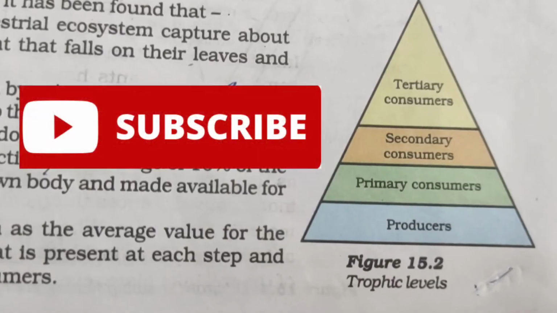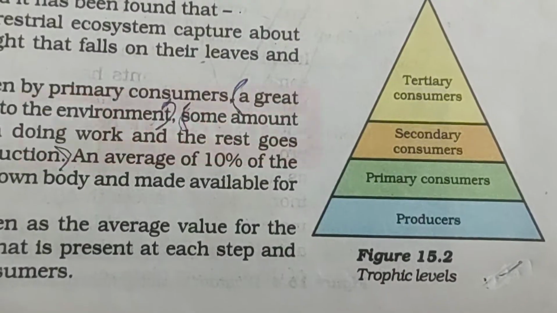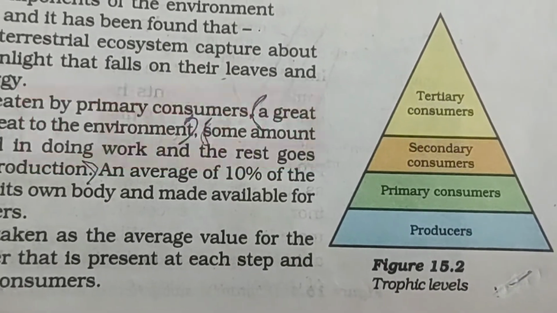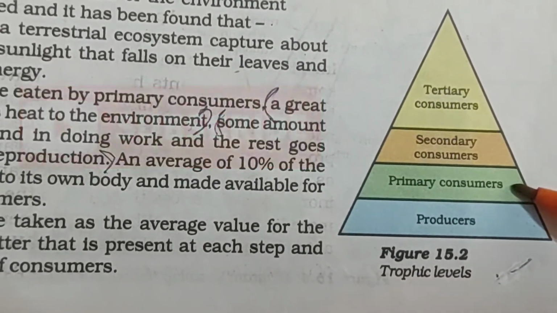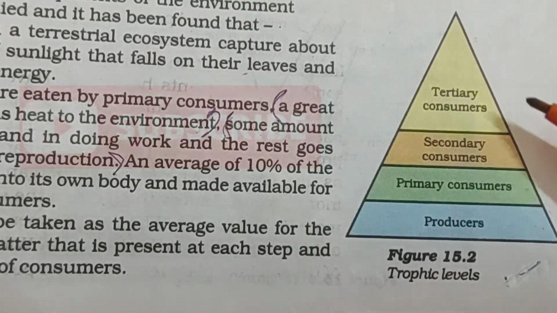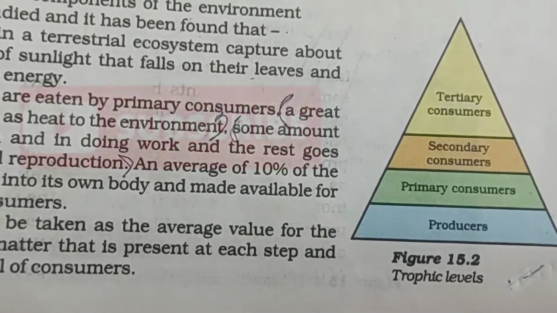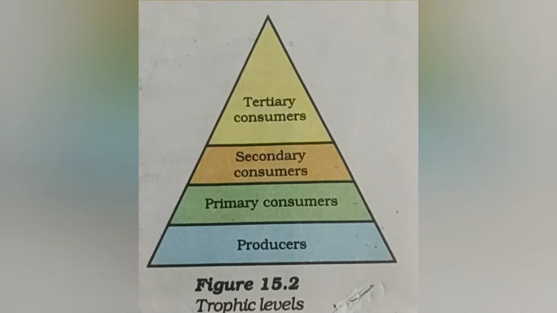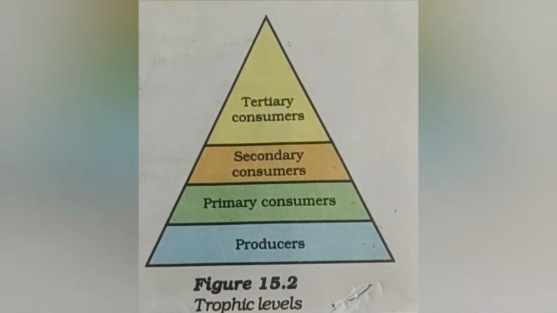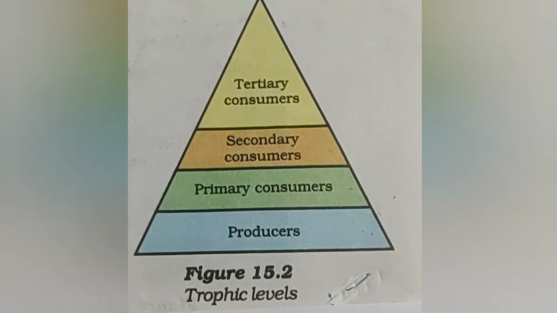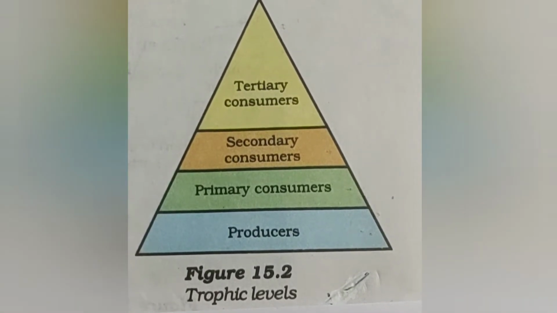This is the diagram of trophic levels. In this diagram, the producers come first. Producers, then primary consumers, secondary consumers, and tertiary consumers. The green plants in a terrestrial ecosystem capture about 1% of the energy of the sunlight that falls on their leaves and convert it into a food chain.